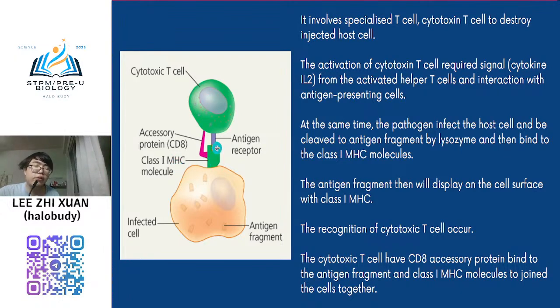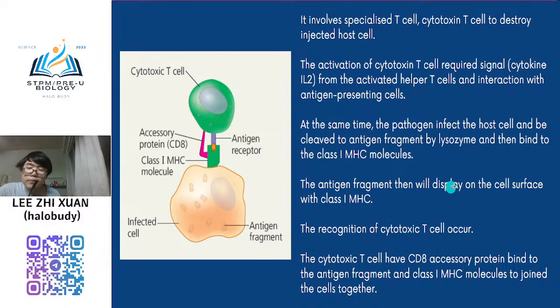Once they already present antigen, the cytotoxic T cell will move. Already you see the signal. It moves, okay, I see. I see this cell has this antigen, which I have to catch. Okay, it has already bound here. It uses its antigen receptor to bind to the antigen on the class 1 molecule, and then another protein, CD8 protein, will bind to the MHC1 so that recognition of the cytotoxicity will occur.